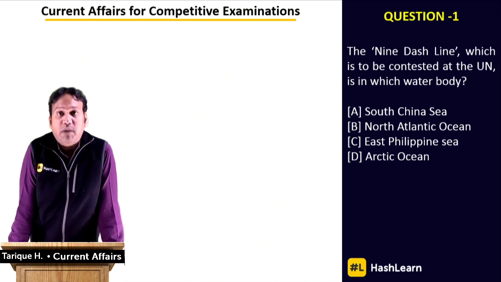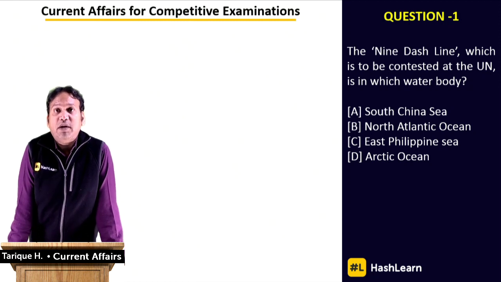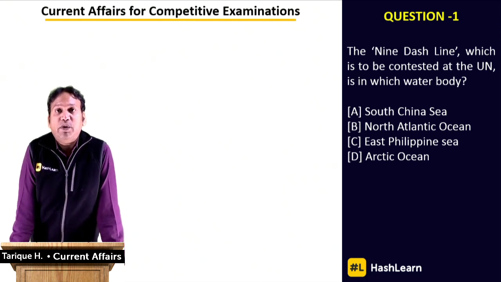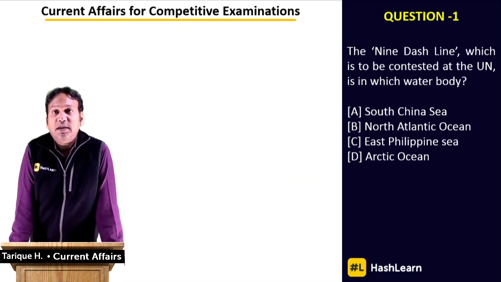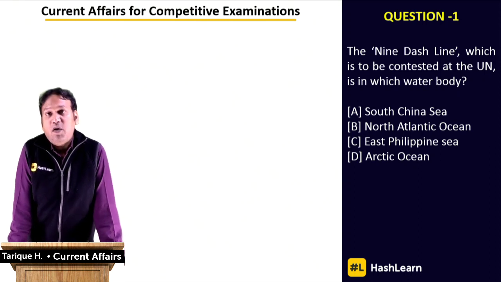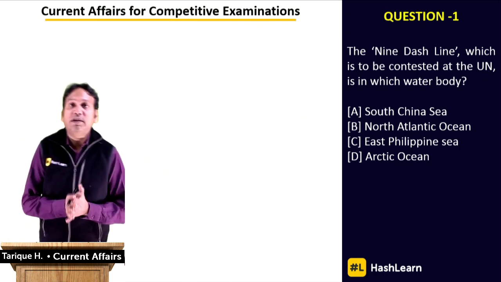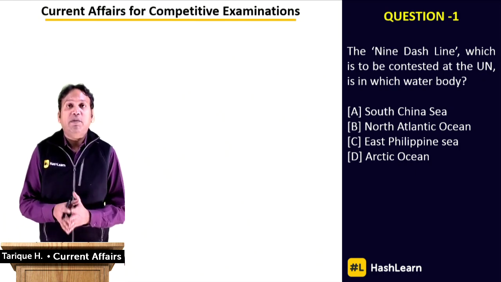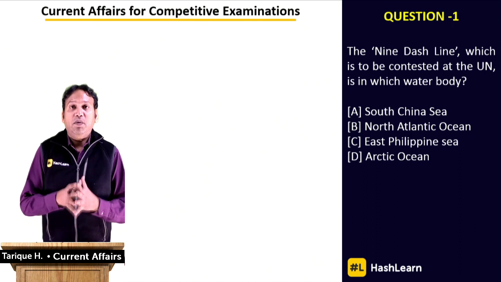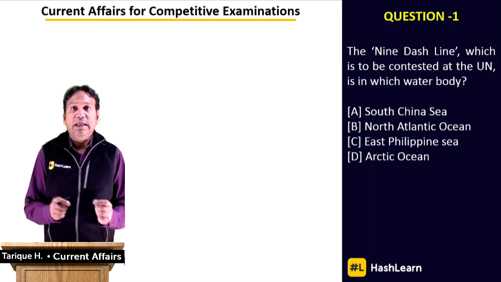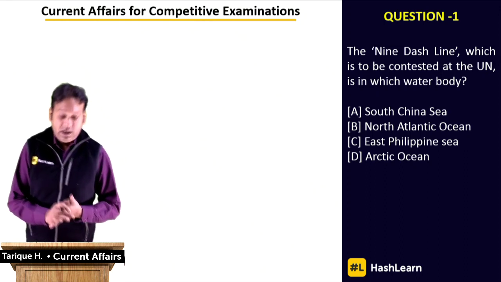Have you ever read about something called the nine dash line? If you know about this, and if you have read about this, you can post the answer in the comment section. If you're posting the answer, you can post the answer with the question number. Like for example, question number one. If you think the answer is B, you can say 1B or 1C or 1A, depending upon what is the right answer. If you have never heard about this thing, this is important information from current affairs in the world. You can note down the question, at least write down what we're talking about here, the nine dash line, and then take down the correct answer.